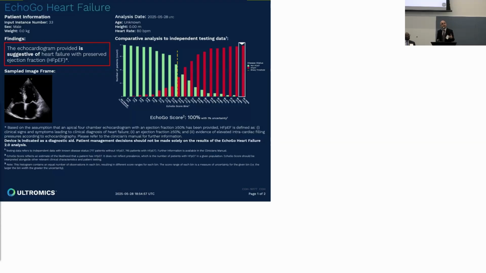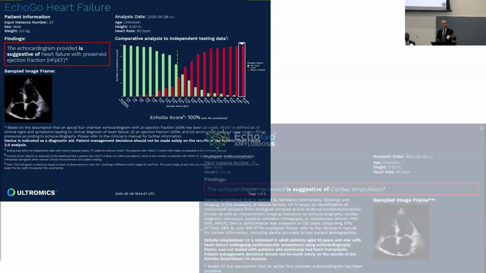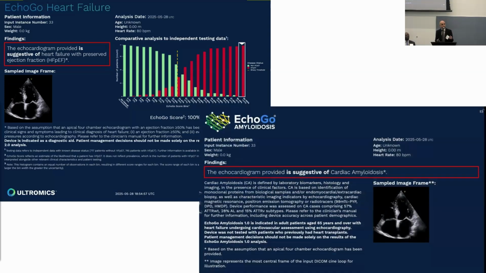So it gives a probability score of how consistent this image is. Ultralytics is trained on a 4-chamber view, so it looks at the best 4-chamber view, and it's matching it up to other cases of HFpEF and saying this is like a 100% match. This patient has HFpEF.